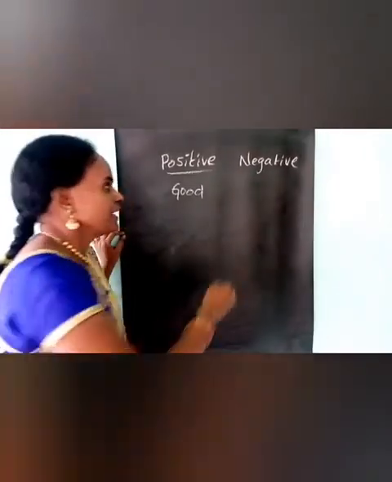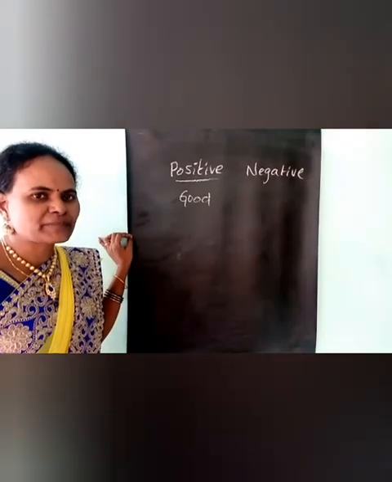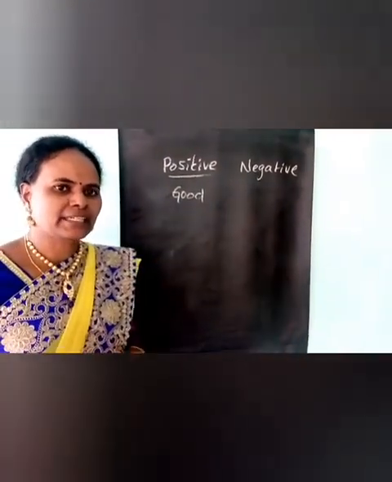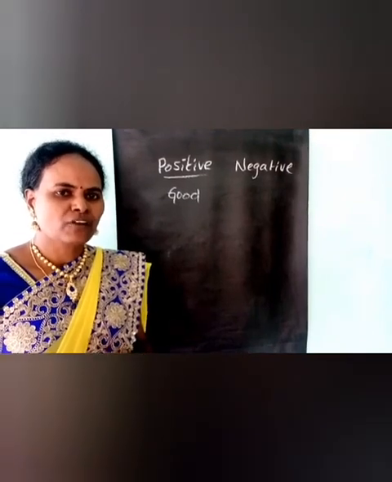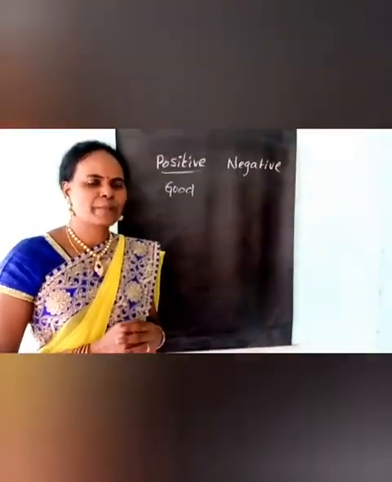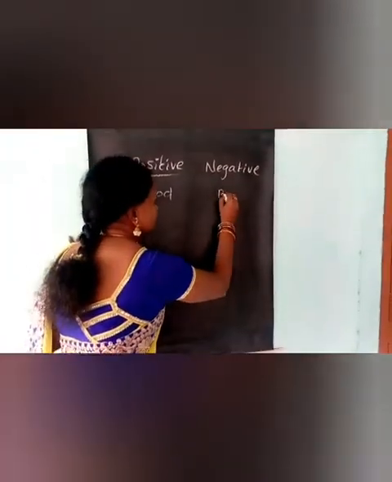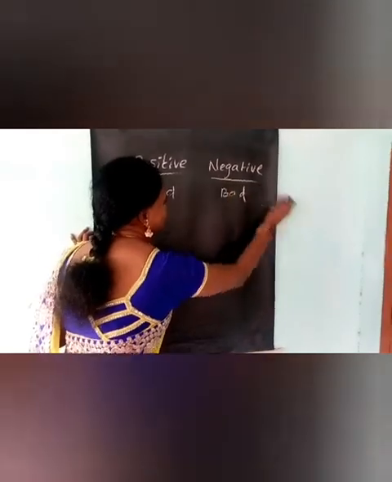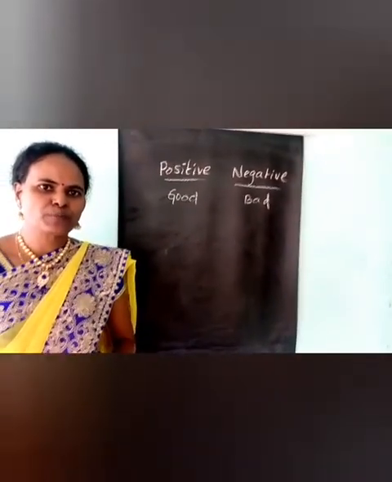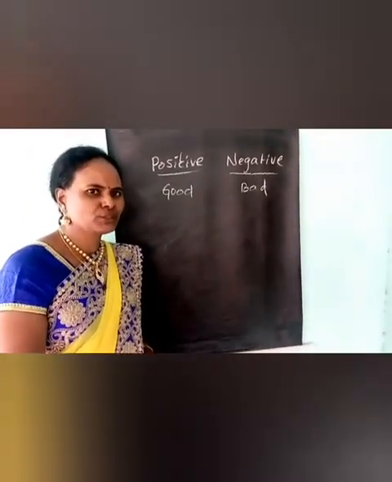In the same way, negative is used to describe something bad. Bad means, for example, crying. If you are crying, how do you feel, children? Yes, you feel so bad. Bad means negative. Now, let's know some examples of positive and negative numbers.